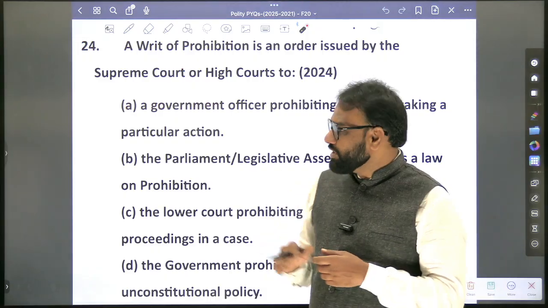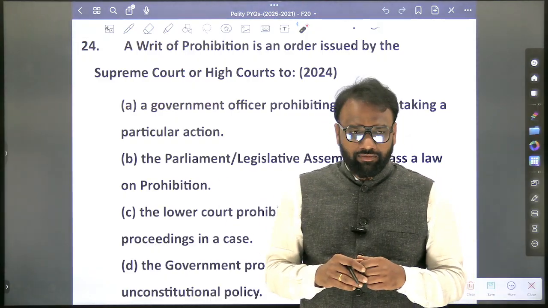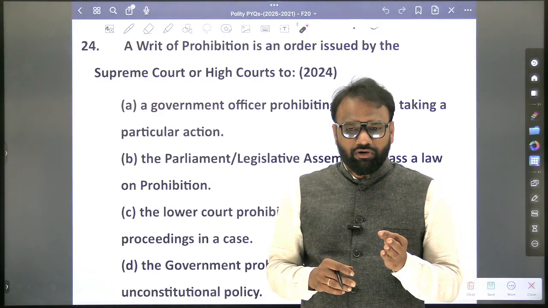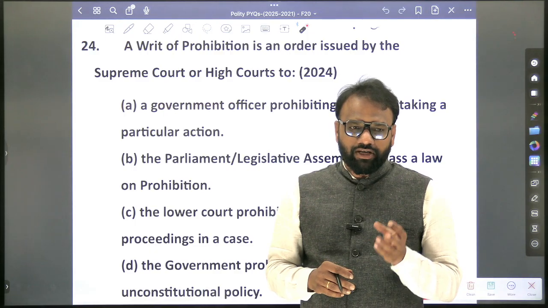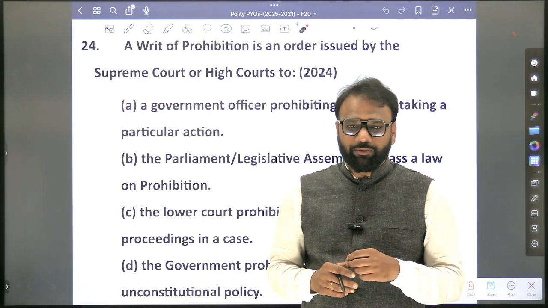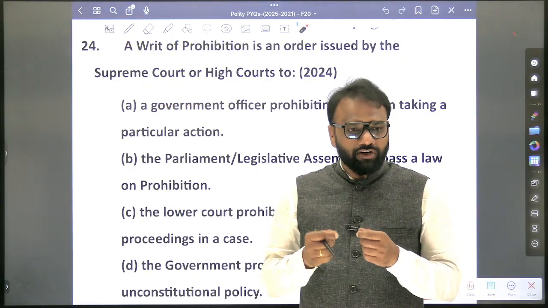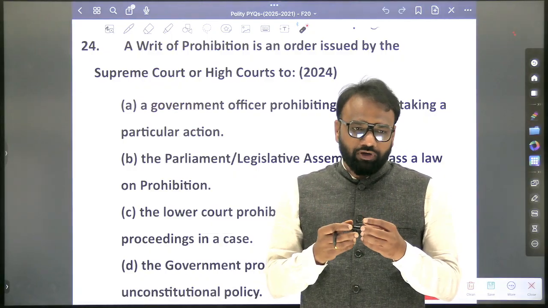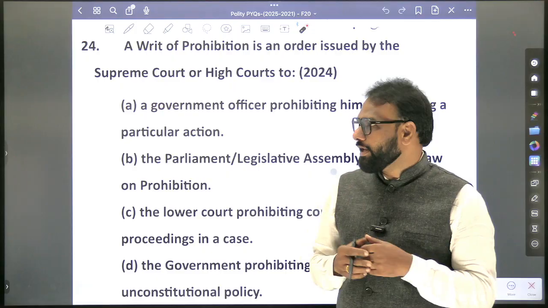So we have writ powers. Which are the various writ powers? Habeas corpus, prohibition, certiorari, quo warranto. Okay, so these are the various writ provisions. In the recent past, they have started focusing on writs. So it is very important. You have to go through it line by line. Okay, line by line.